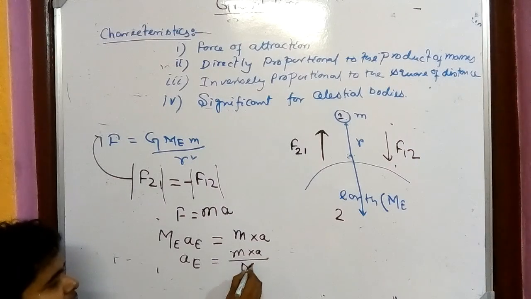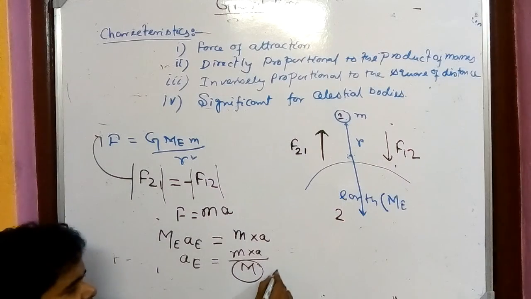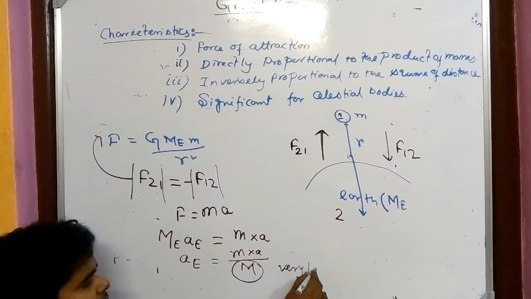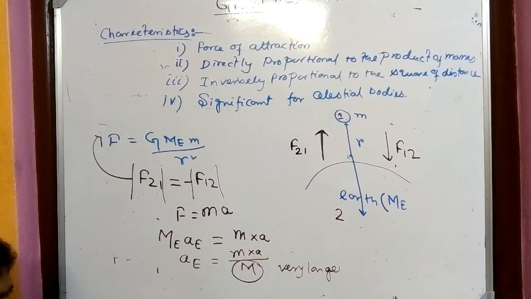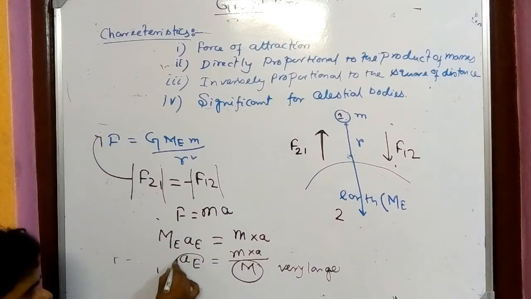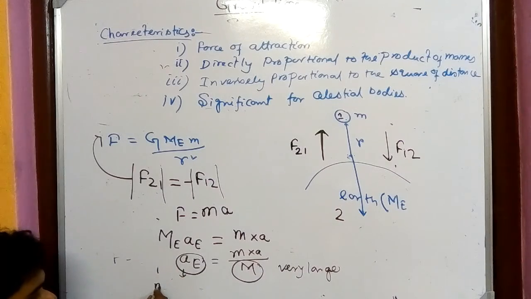This M, you all know, is very large. And if the denominator is very large, we can say that the acceleration of earth is negligible.